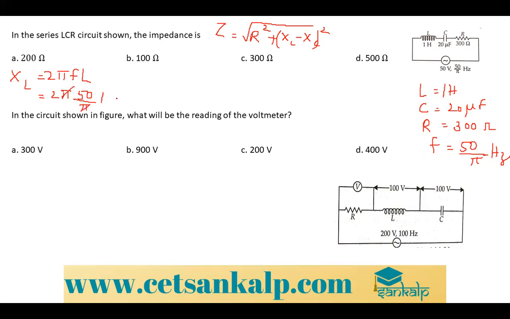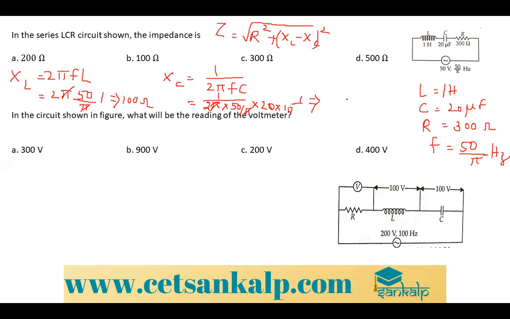Pi can cancel. So it will be 100 ohm. XC is equal to 1 divided by 2 pi FC, so 1 divided by 2 pi into 50 by pi into C, 20 into 10 to the power minus 6. Pi and pi get cancelled.